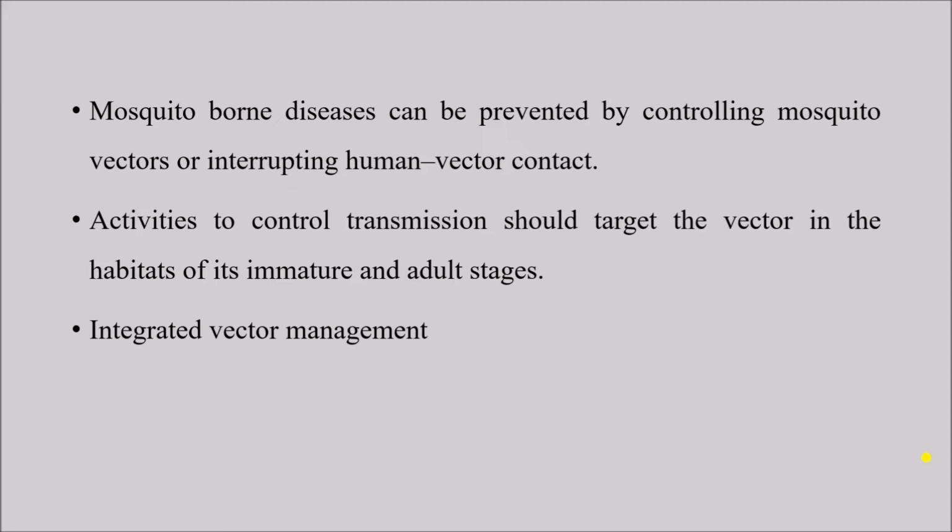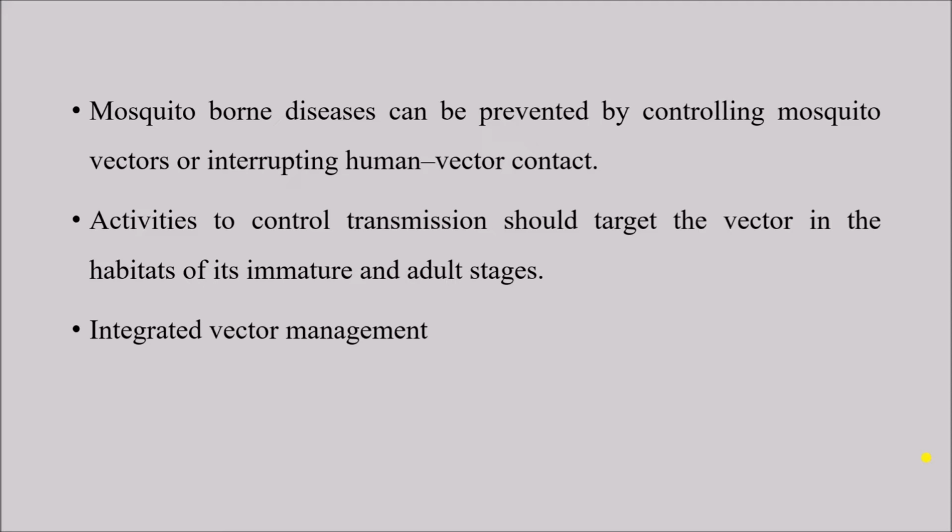Now, controlling mosquito should be done at its immature stage as well as in the adult stage. Immature stage means the larval stage. Whenever the mosquito is in larval stage, we shall try to control the mosquito population, or we can also try to control it at its adult stage. Again, the approach that is taken for controlling the mosquito population to control mosquito-borne diseases is known as integrated vector management.